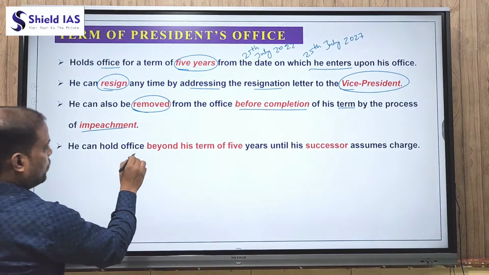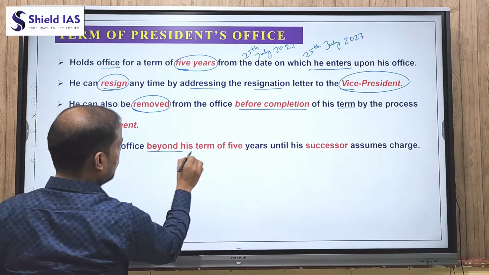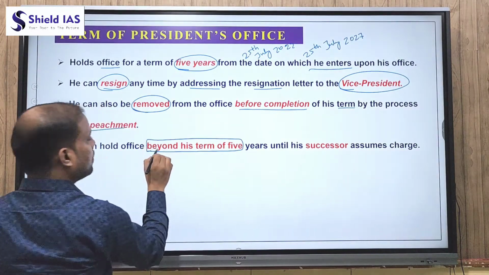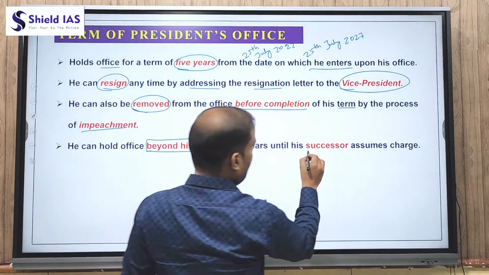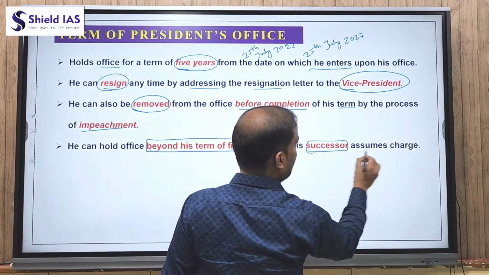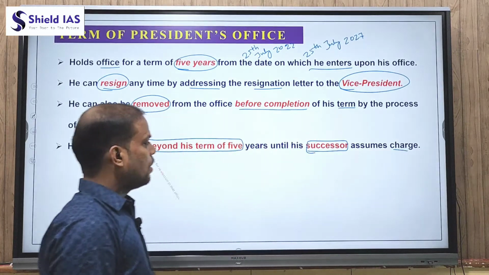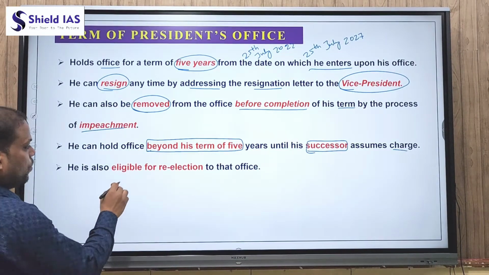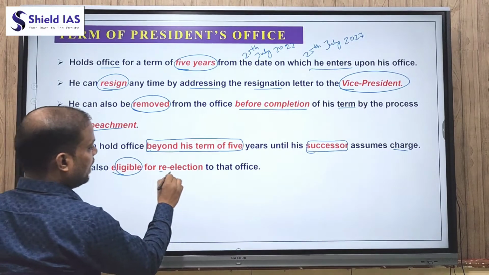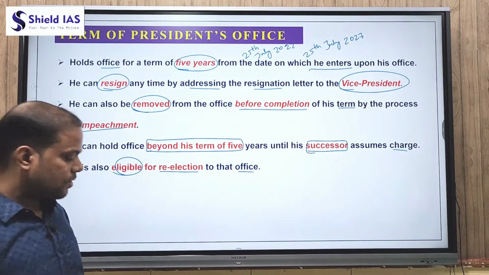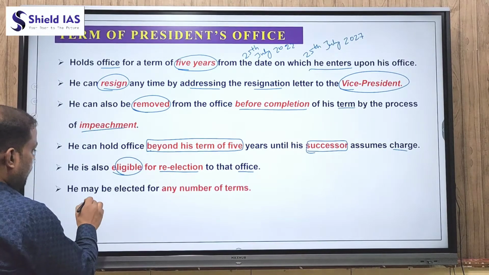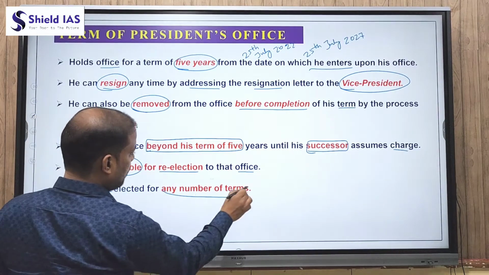The President can also hold office beyond his term of 5 years, which means after 25th July 2027, until his new successor assumes charge. And the President is also eligible for re-election to the office, which means he can serve any number of times. He may be elected for any number of terms.